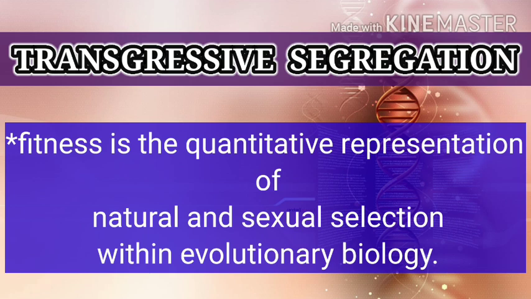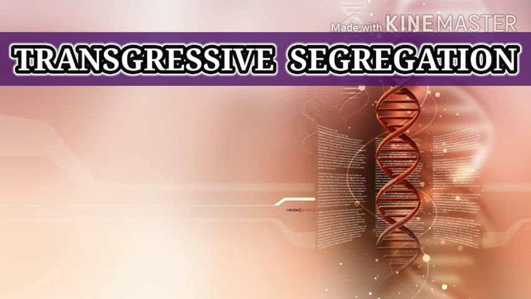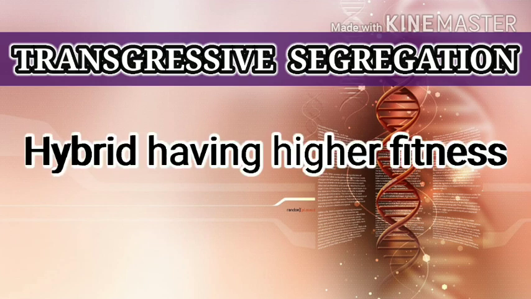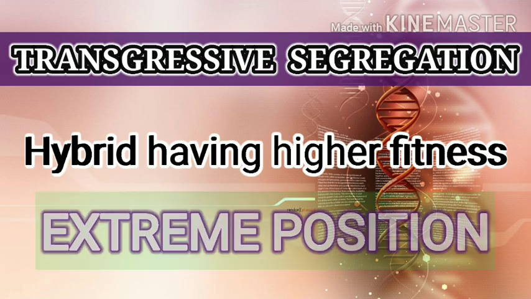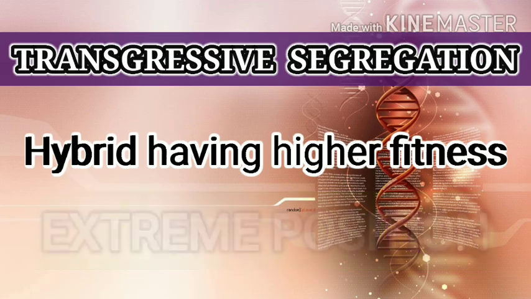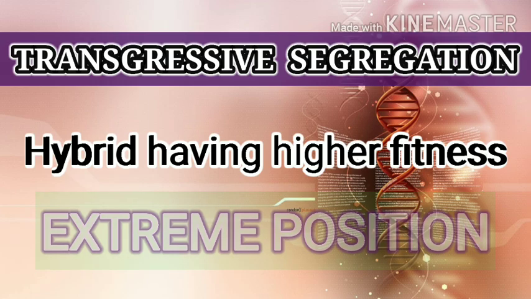So what is positive fitness and negative fitness? According to the population, if it is more in number, then it is positive fitness, and if it is less in number, then it is negative fitness. If favorable alleles of both parents come together and result in a hybrid having higher fitness than the two parents, then this is called the extreme position, and this undergoes transgressive segregation.